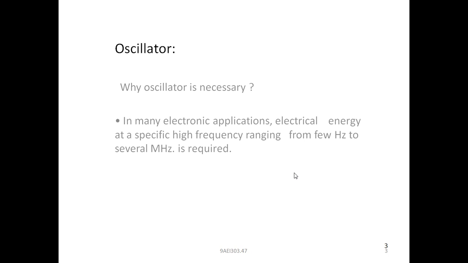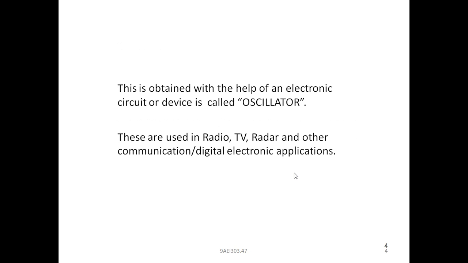The oscillator is necessary in many electronic applications, and electrical energy at a specific high frequency ranging from a few hertz to several megahertz is required. This is obtained with the help of an electronic circuit or device called an oscillator.